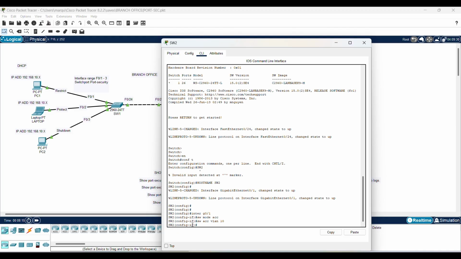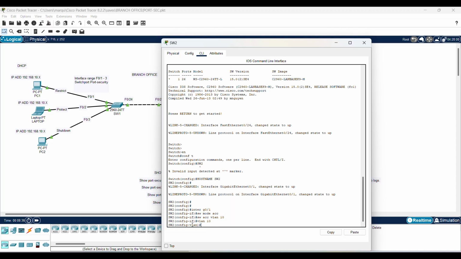And the router, 192.168.10.1, is the default gateway for this VLAN 10. So I'm going to name the VLAN. Let's do VLAN 10. I'll also call it branch office.